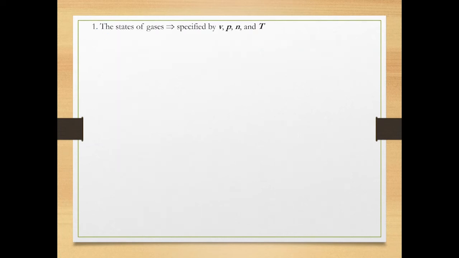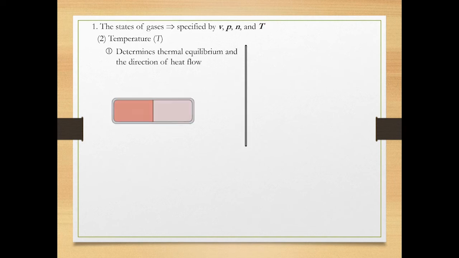The next factor that specifies the physical states of gas is temperature. It determines whether the system reaches thermal equilibrium or not. And it also determines the direction of heat flow. This is a system split into two compartments by a diathermic divider, which allows heat transfer between the two compartments.